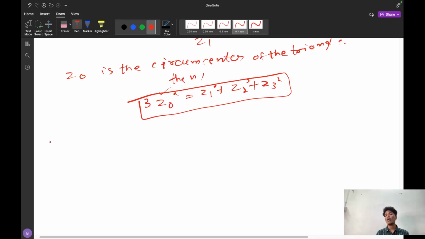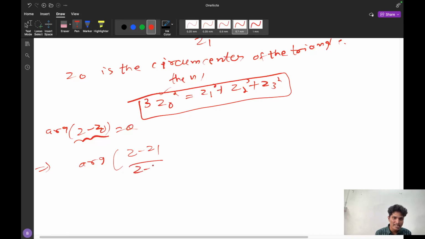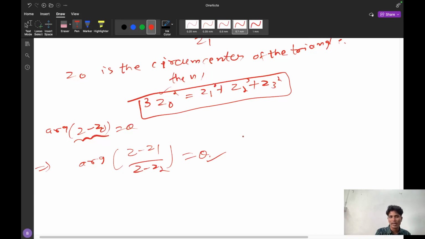And in argument, I already discussed some locus questions, that is argument of Z minus Z0. This is the angle made with the value Z minus Z0, which is equal to theta. It can be represented, but the most important thing is how it influences the locus. That is argument of Z minus Z1 divided by Z minus Z2. Suppose it is theta; depending on the theta value, the shape will be represented.